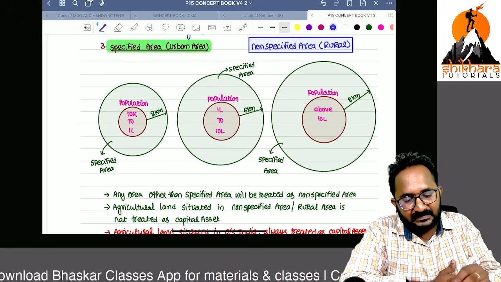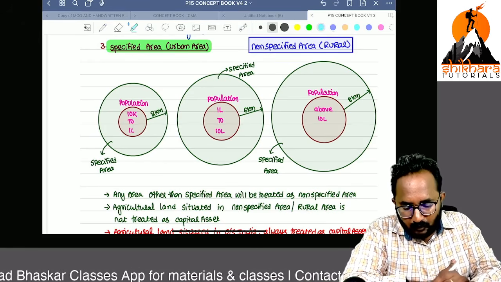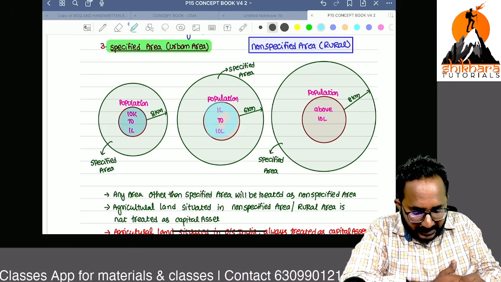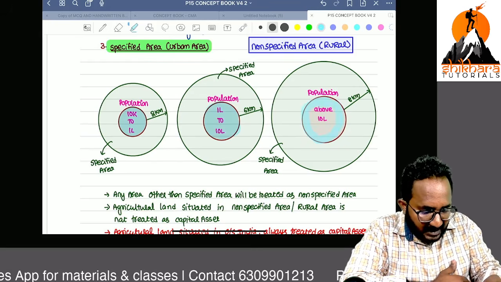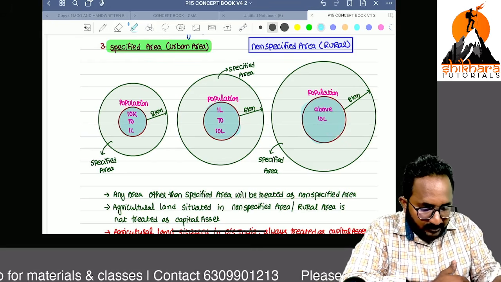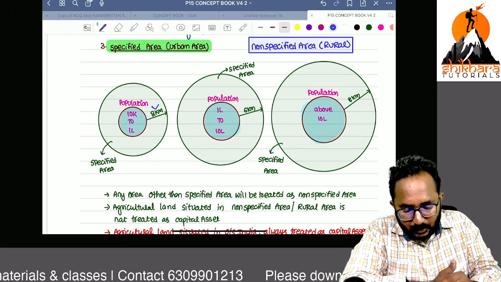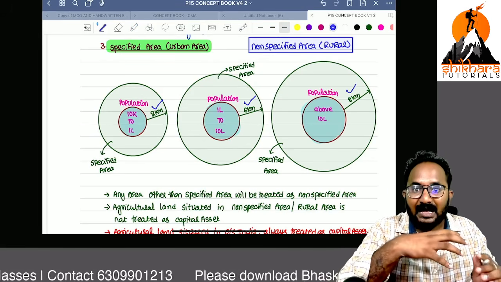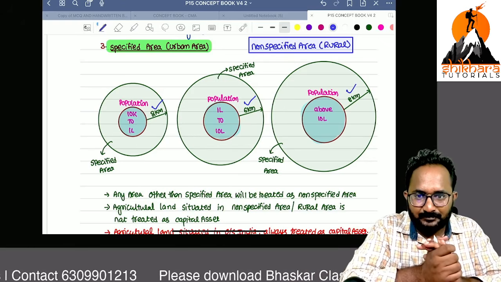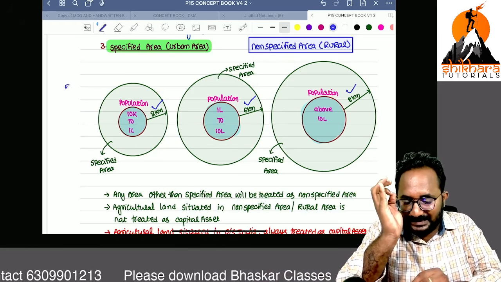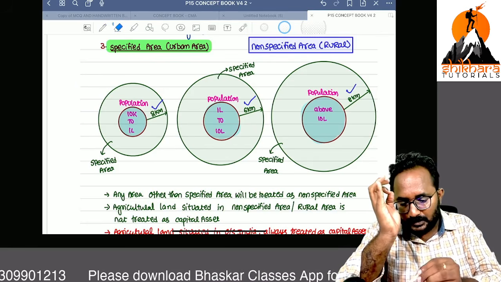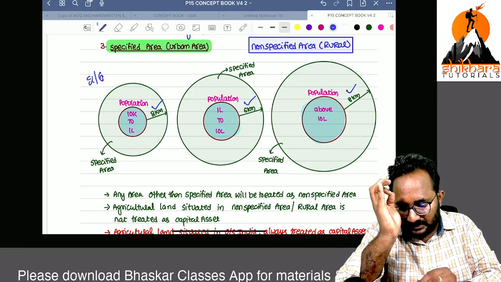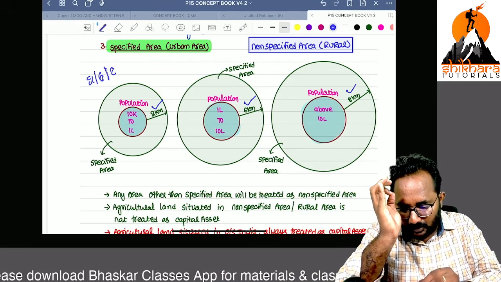Based on the population: 10,000 to 1 lakh population, 1 lakh to 10 lakh population, and more than 10 lakh population. From the city municipal limits, 2 kilometers, 6 kilometers, and 8 kilometers radius are urban; other than these are rural. So remember: 2 kilometers, next 6 kilometers, next 8 kilometers.